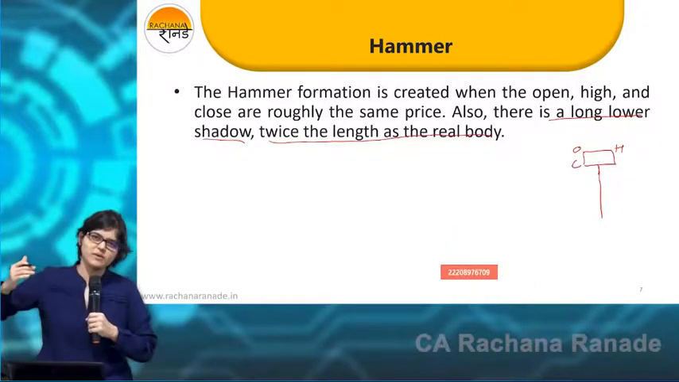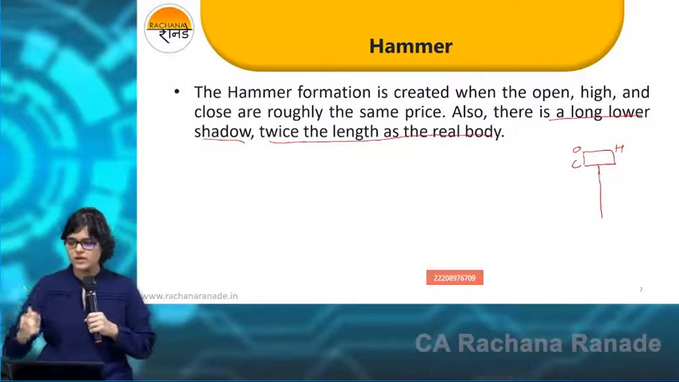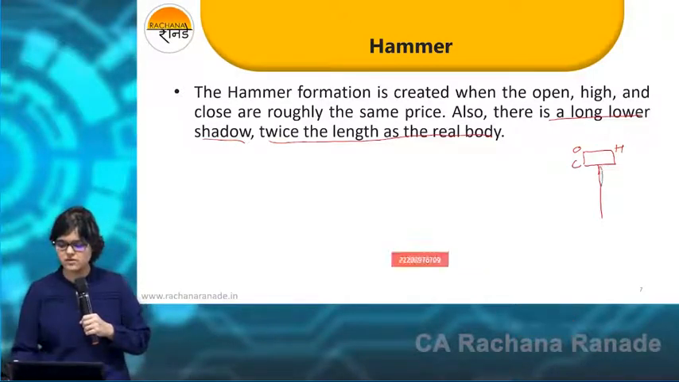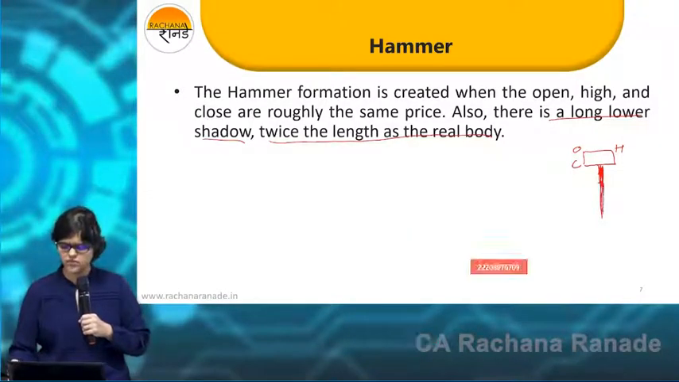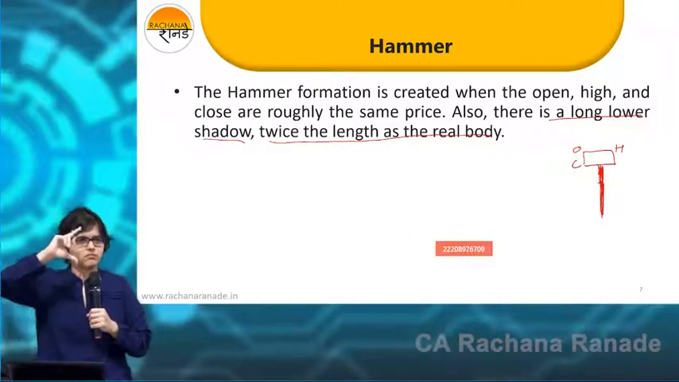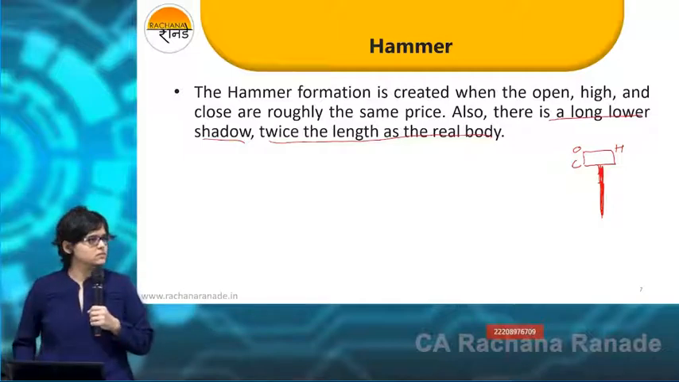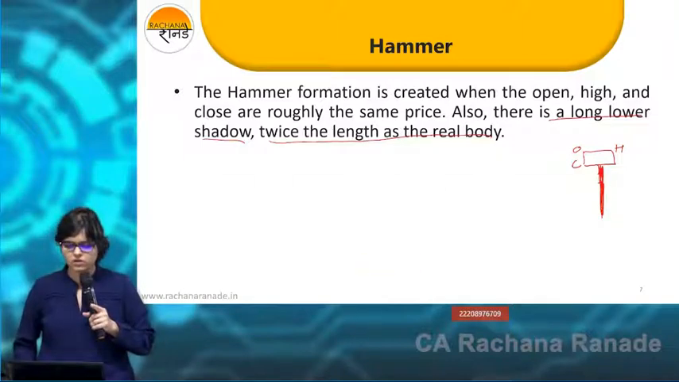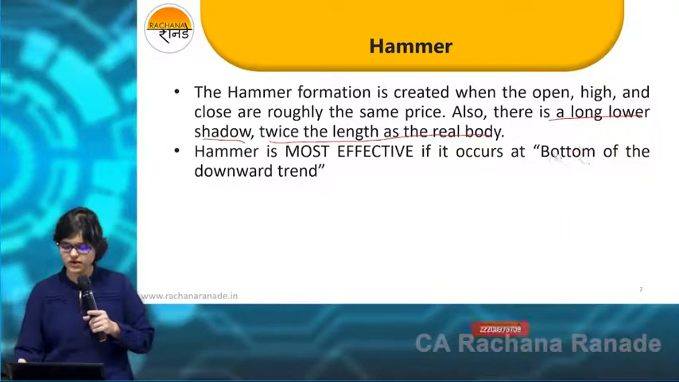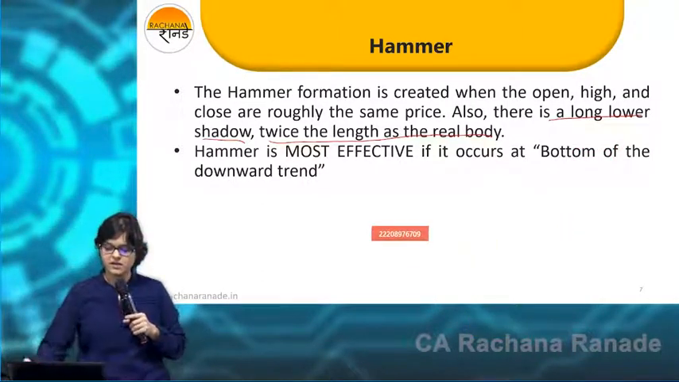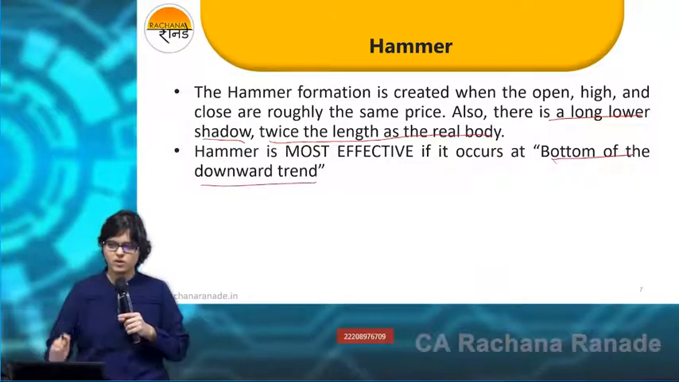So at least twice this should be as compared to the body of the candle. If it is going higher, that's okay. If it is bigger in length, it's okay. Fair enough? Have you understood? What is one more important point? Hammer is most effective if it occurs at the bottom of the downward trend.